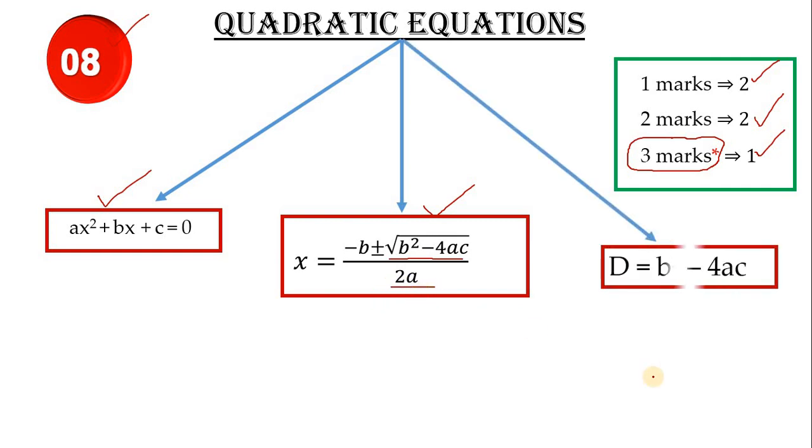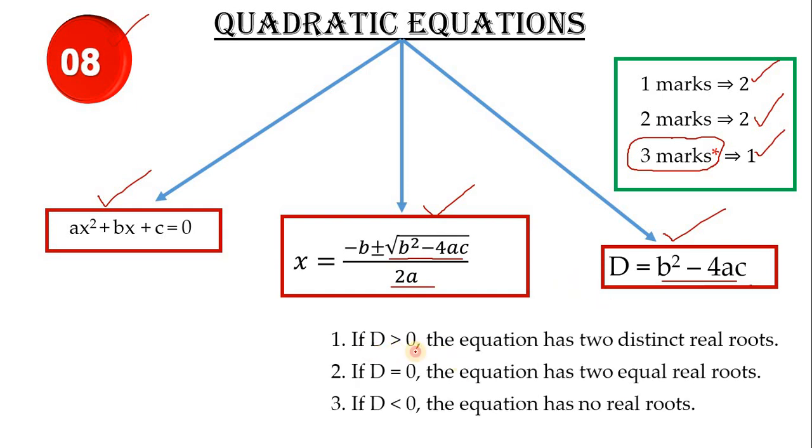And next one is the discriminant, children. D is equal to b square minus 4ac. They'll ask a problem to find the discriminant and to write the nature. So how to write the nature? See, when D is greater than 0, the quadratic equation has two distinct and real roots. When D equals 0, it has equal and real roots. When D is less than 0, there are no real roots.